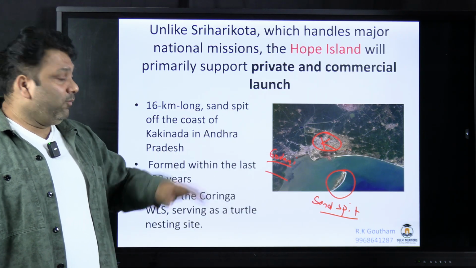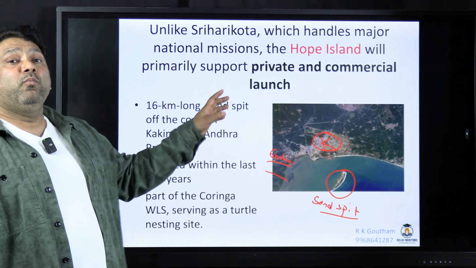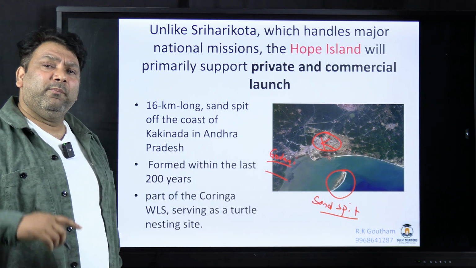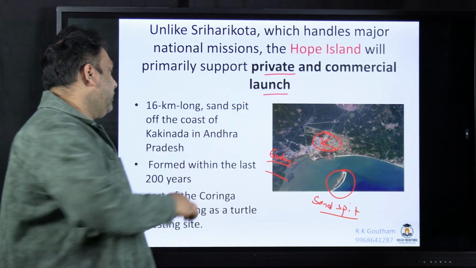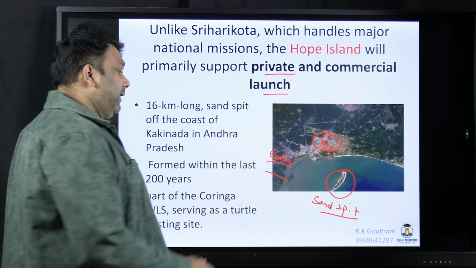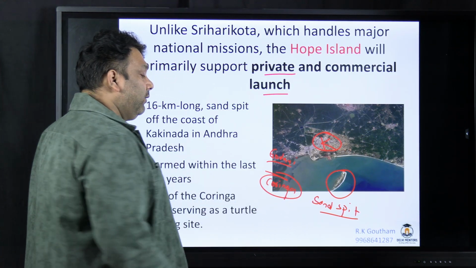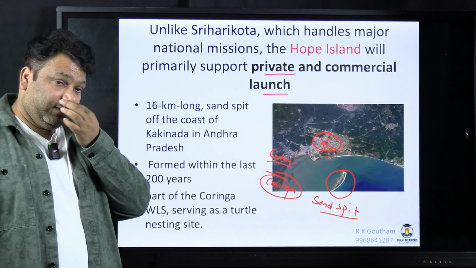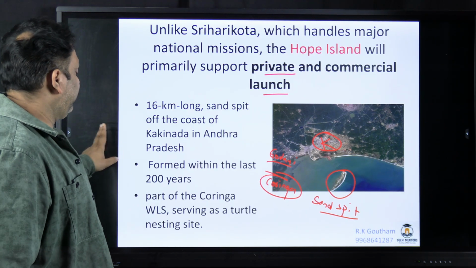Now it is important because the Andhra Pradesh government is planning to set up one more Sriharikota here. Sriharikota will be used for the major launches, whereas this will be used for private and commercial launches. So it is under development. So Hope Island is very important. It's also part of Coringa Wildlife Sanctuary. Coringa is on the mouth of the Godavari river. Coringa also has a lot of mangroves. So remember all these things.